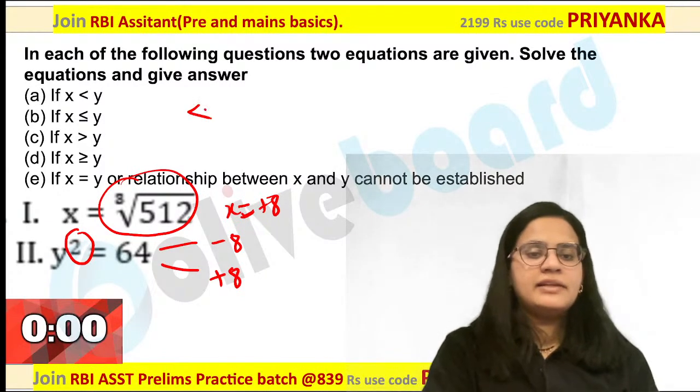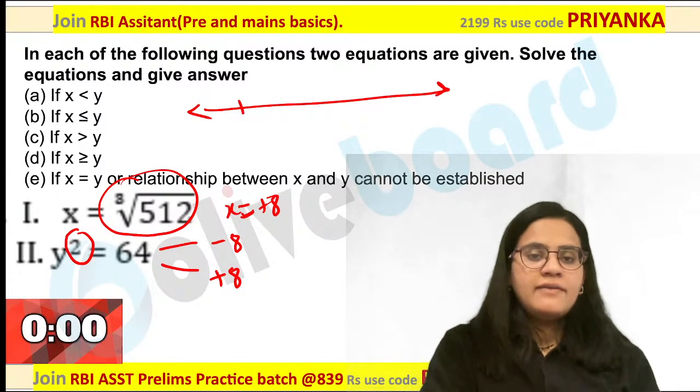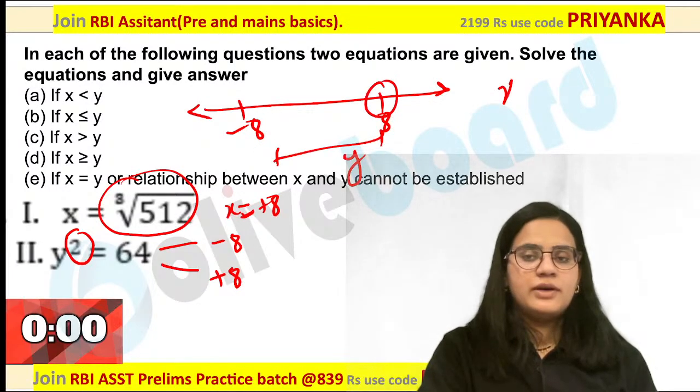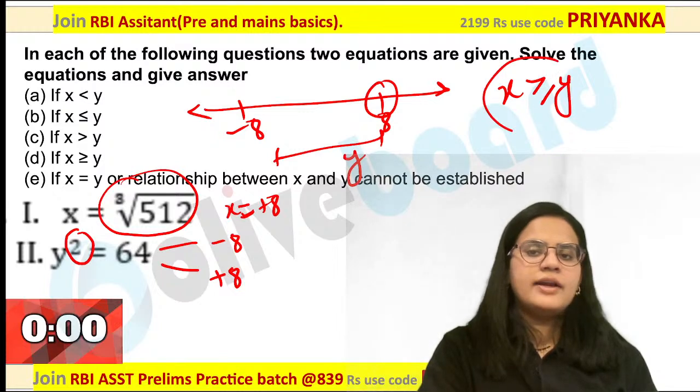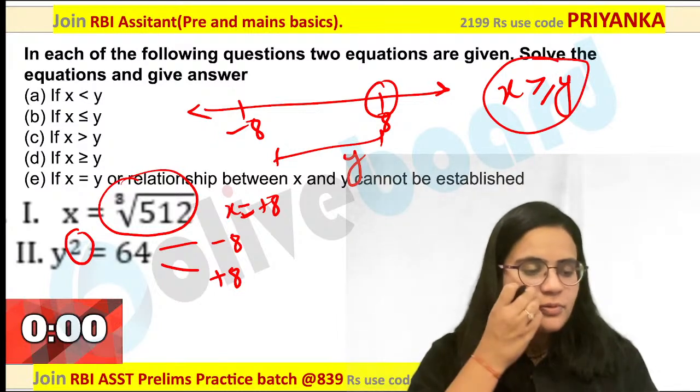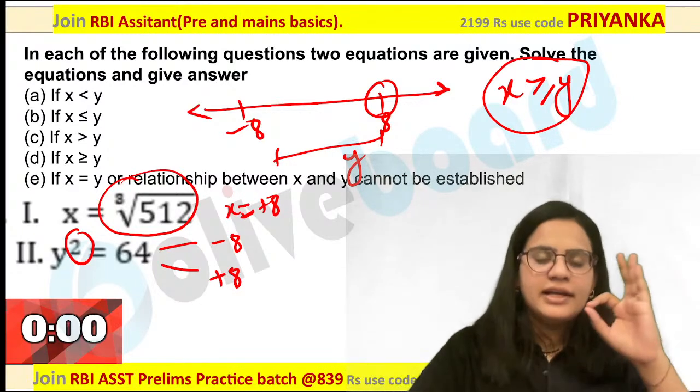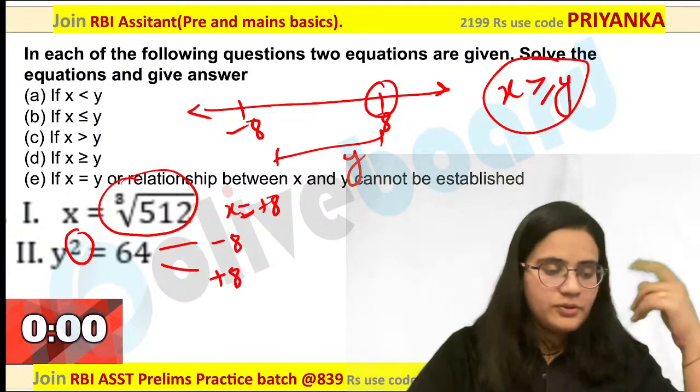Now when you are comparing the value, what will you get? Y value will be minus 8, plus 8 over here. This is your Y value. What about X? X value is positive 8. So what will you get? X is greater than or equal to Y. What would be your answer over here? X is greater than or equal to Y. Really good performance by all of you. All of you got it right.